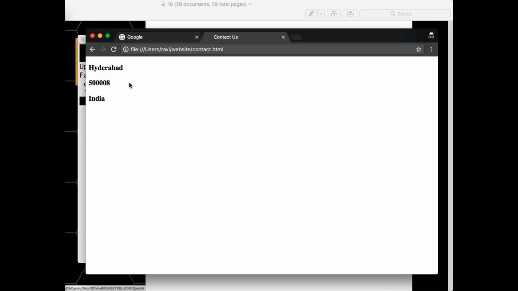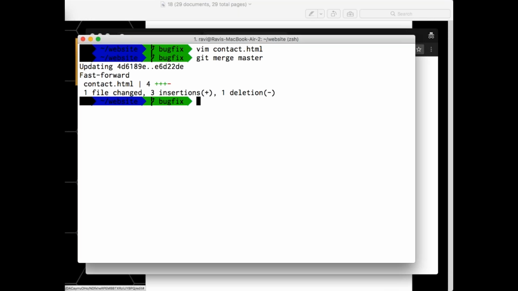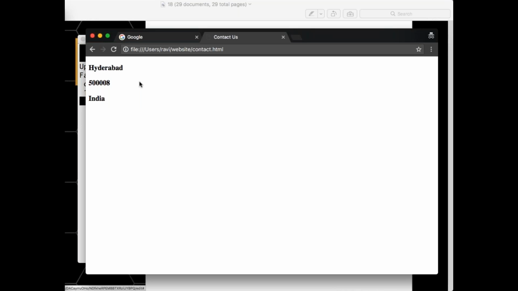Right. Now tell me how I need to do. Currently I'm under bug fix. And I can see that this is 5 lakh 8. But I want this change to be available only under bug fix branch, right? And I want one more new feature. I got one more branch called new feature. So I'll just give you a small assignment, try to solve it right now.